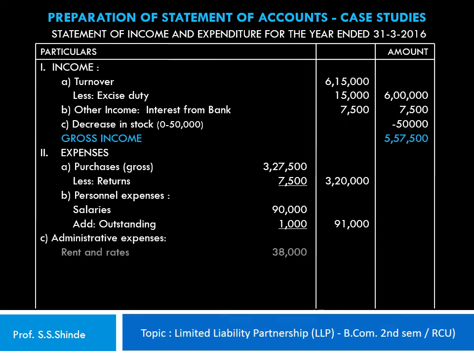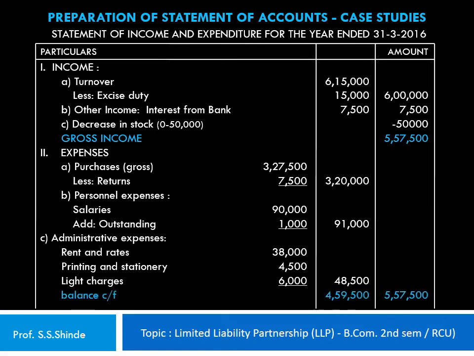Administrative expenses, under which rent and rates 38,000, printing and stationery 4,500, light charges 6,000. So the total works out to 48,500 rupees. So whenever we are preparing a longer statement, the balances have to be carried forward to the next page. So the balance carried forward of the inner column is 4,59,500 and the outer column is 5,57,500 rupees.